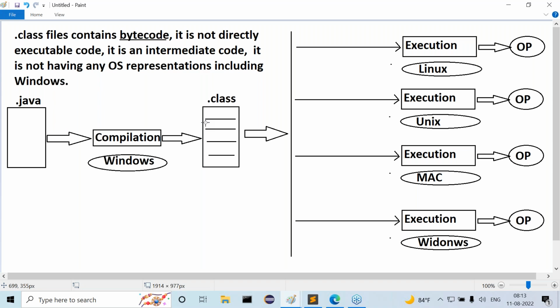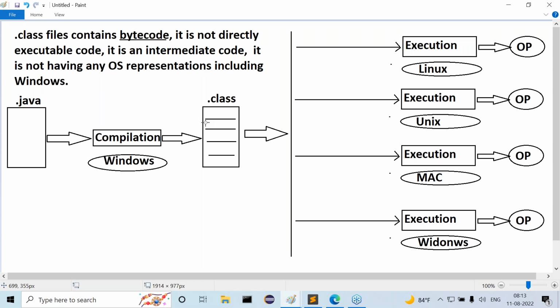This is a key point here. If you want to execute anything in a Unix operating system, that must be available as per the Unix representations. If you want to execute that bytecode in the Mac operating system, that bytecode must follow the Mac representations. Again, if you want to execute that bytecode on Windows operating system, we require Windows representations in our bytecode, right?